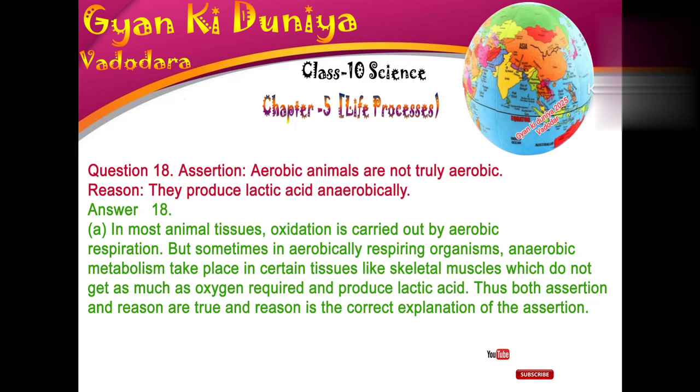But sometimes in aerobically respiring organisms, anaerobic metabolism takes place in certain tissues like skeletal muscles, which do not get as much oxygen as required and produce lactic acid. Thus both assertion and reason are true, and reason is the correct explanation of the assertion.